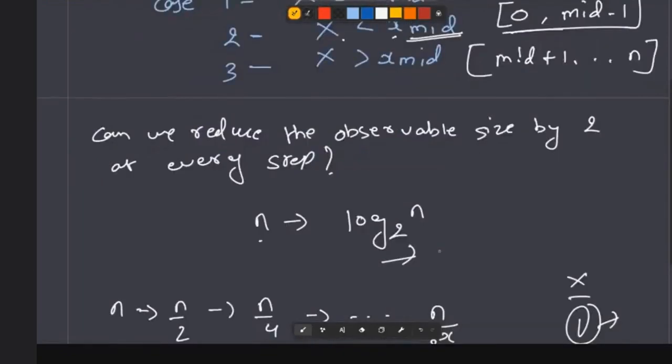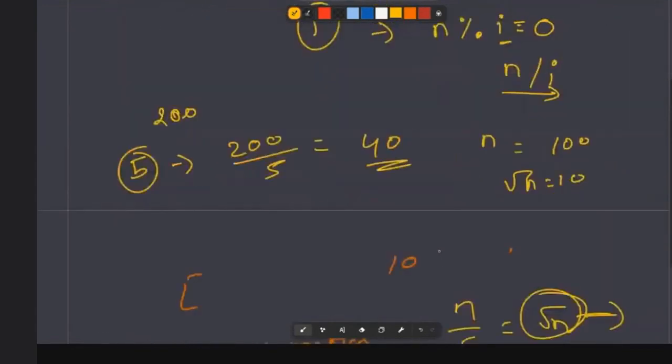Here we are reducing n to log n, and there we reduced n to square root of n. Both are very big improvements, at least in computational terms. So by this I will end my session. Let me know if there are any doubts.